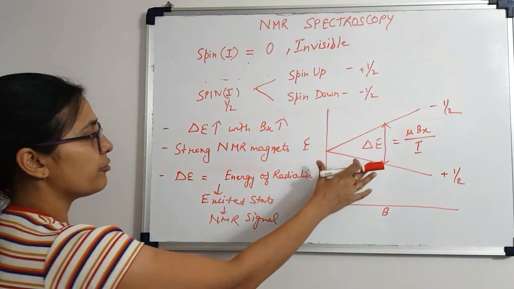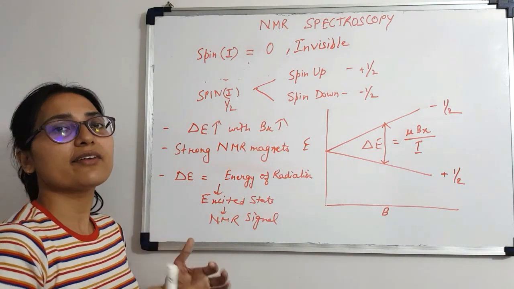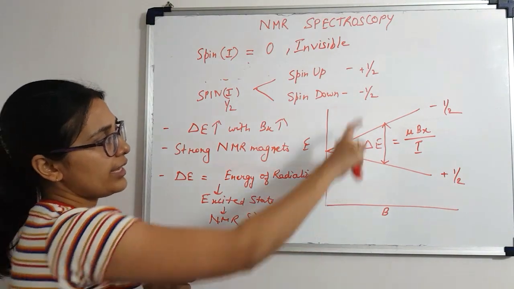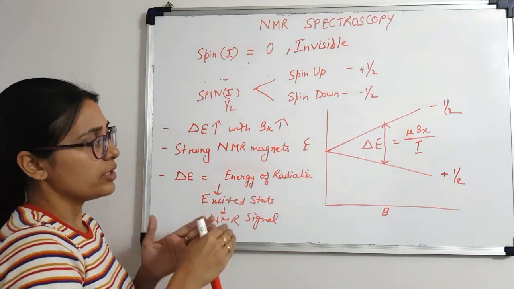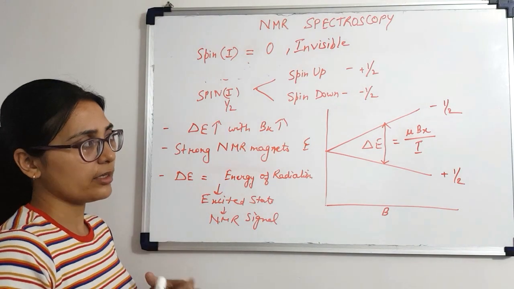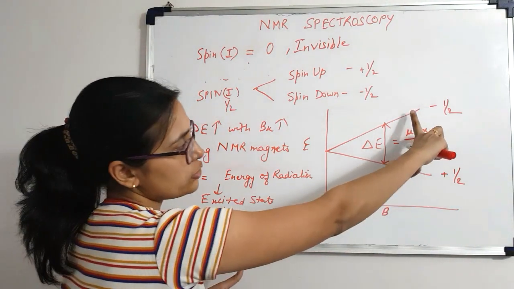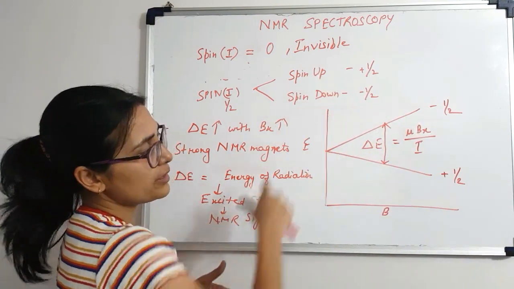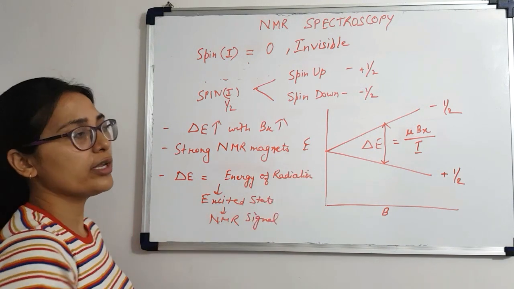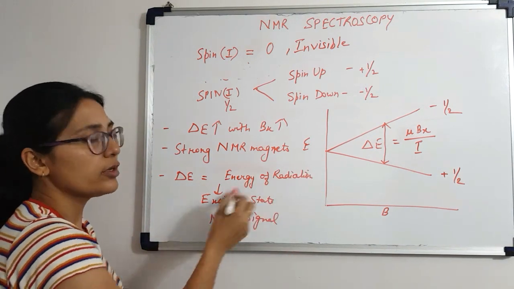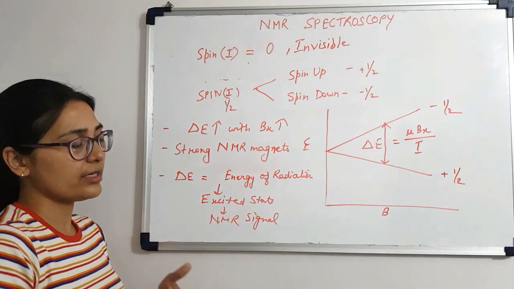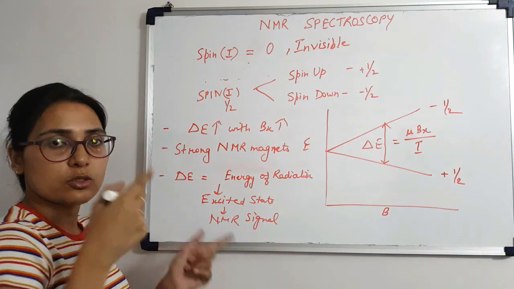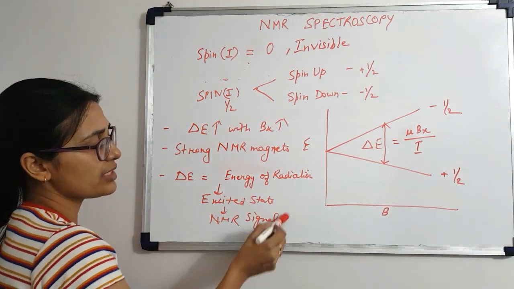That's because when the nucleus is irradiated with a particular energy that matches the energy gap between these two spin states, that is, when the energy of the radiation absorbed by the nucleus is equal to the energy gap between the spin up and spin down states, only then is that nucleus going to move from the lower energy state to the higher energy state, or the excited state, which leads to the generation of this NMR signal.